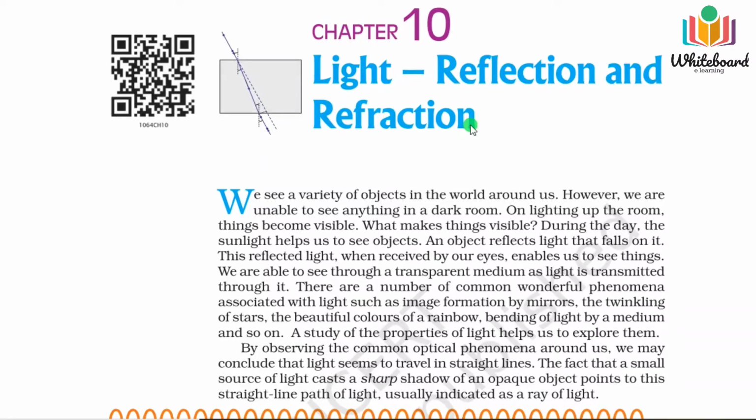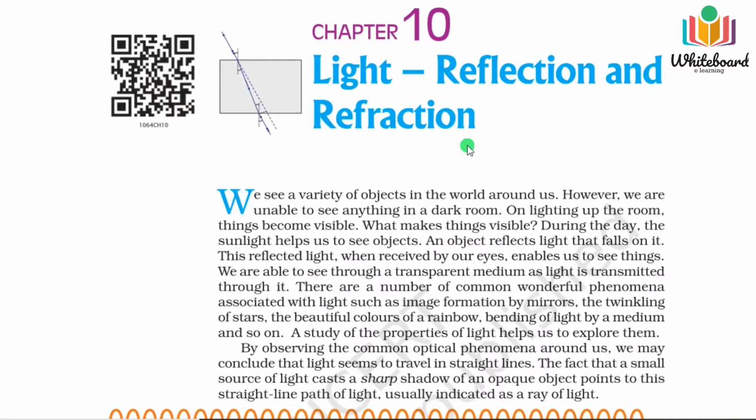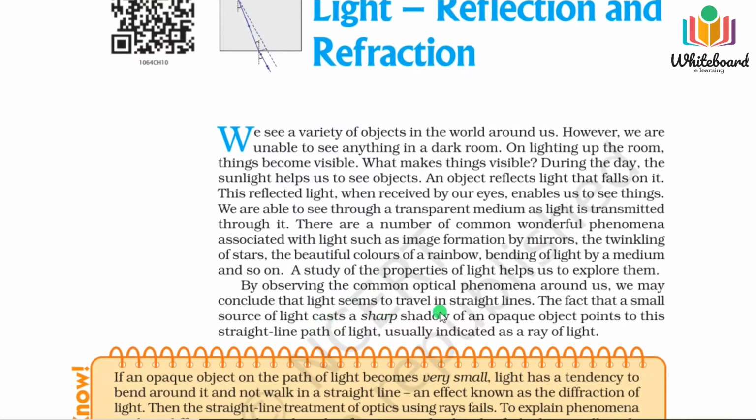So in this context, in this phenomena, that is reflection, refraction, we have considered light as a particle, and the name of the particle is photon. If we consider this photon, that is the particle, then we can describe reflection, refraction, and of course we have to consider here ray. That means light travels in a particular direction in a straight line. That is known as the rectilinear propagation of light. That's why you can see a sharp shadow is formed behind an opaque object. That confirms that light travels in a straight line.